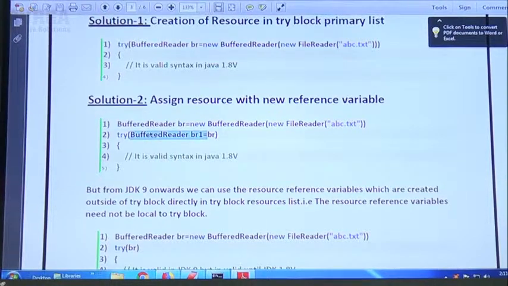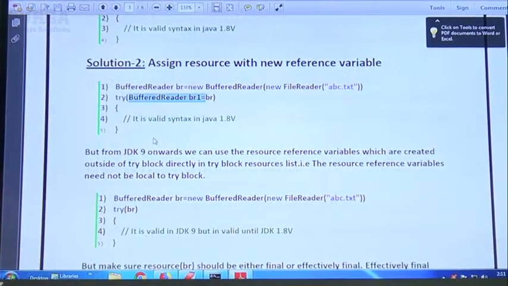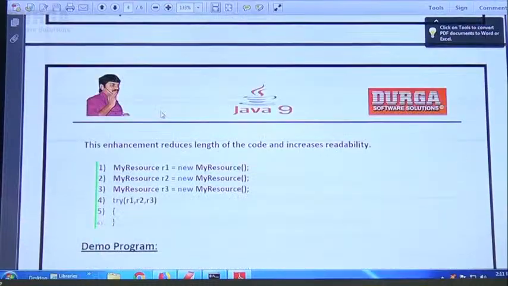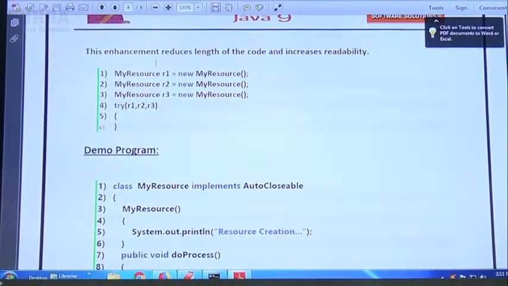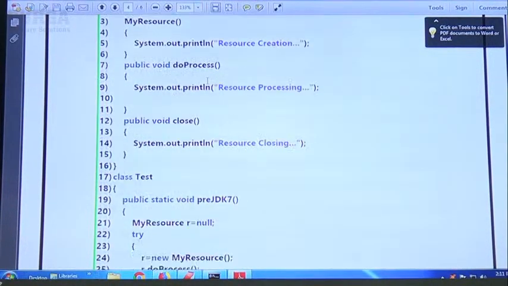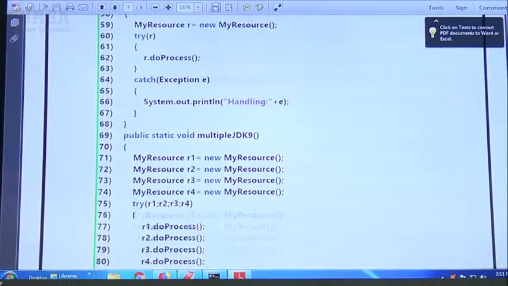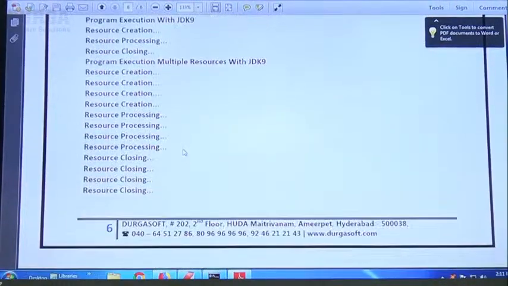Like I covered in the last videos very clearly all these things. Don't worry about that. Next, sir, this enhancement is available in the 1.9 version. Happily we can use these resource reference variables, so no problem at all, sir. Sir, whatever examples I covered and executed, this is the code. Make sure you refer to it.